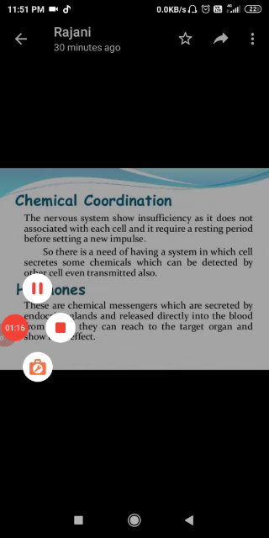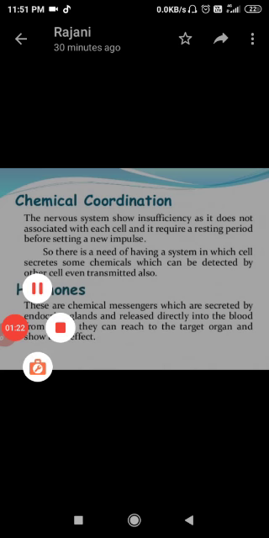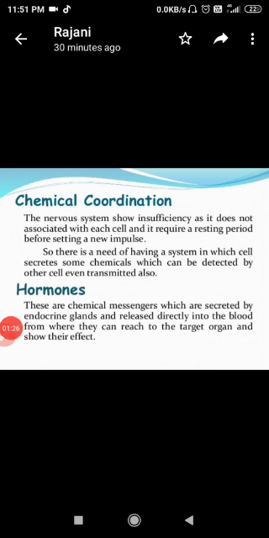What does it require? A resting period. Okay, our nervous system requires a resting period, due to which it is not possible to maintain the continuation. So there is a need of having a system in which cells secrete some chemicals which can be detected by other cells, even transmitted also. It means that's why our body needs a system in which some special type of chemicals are required which are automatically transferred from one to another.